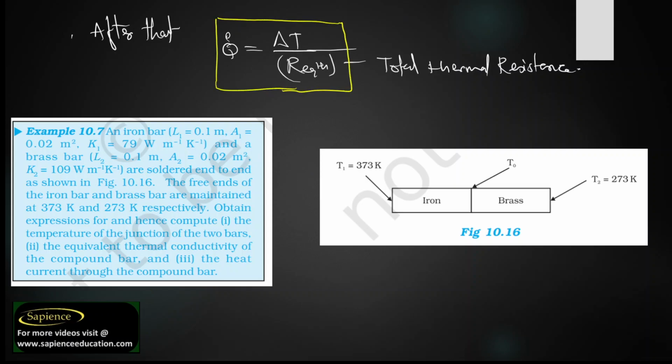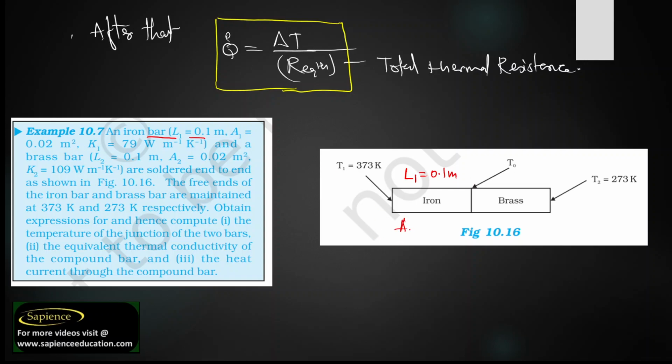Okay, so let us solve one very important question so that you will be able to understand the concept. Before that, we need to understand what the question is asking. An iron bar of length 0.1 meter. So let us consider this is an iron bar having a length of 0.1 meter, and the area of cross section is 0.02.